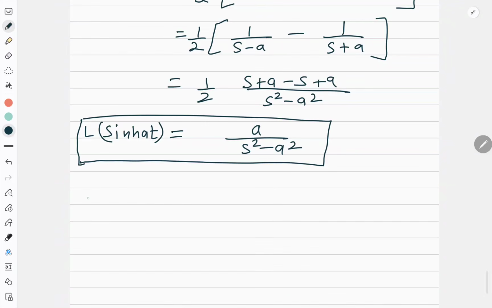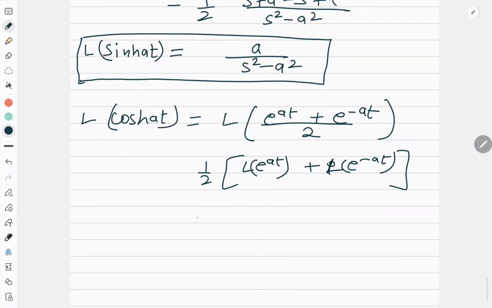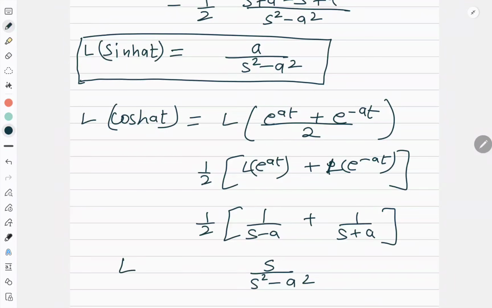On the same lines, I know that if I want to find Laplace of cos hyperbolic at, this will be Laplace of (e to the power at plus e to the power minus at) upon 2. So again 1 by 2 times (L of e to the power at plus L of e to the power minus at). This will be equal to 1 by 2 times (1 upon s minus a plus 1 upon s plus a). So this will become s upon s squared minus a squared. So Laplace of cos hyperbolic at, which I will be using as a standard formula, is this.